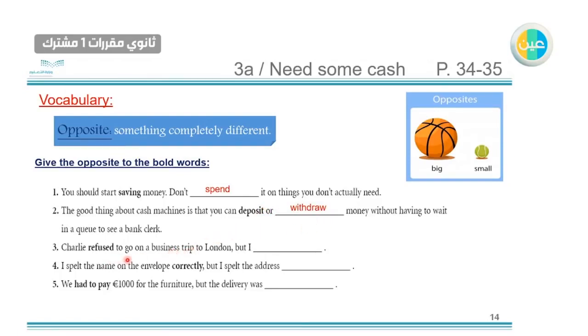Charlie refused. When you refuse something, you say no or something like that. This one is in the past tense, so the opposite is accepted. Here we have correctly. I spelled the name on the envelope correctly. The opposite is incorrectly. We had to pay. The opposite of we had to pay is free of charge. When something is free of charge, you don't have to pay anything.